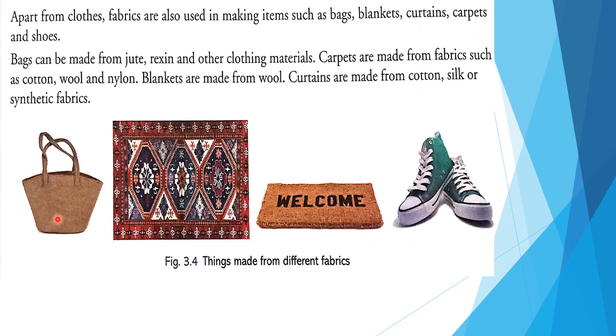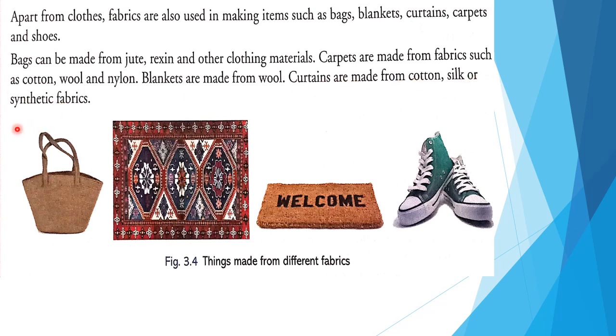Now let's see. Apart from clothes, fabrics are also used in making items such as bags, blankets, carpets, curtains, and shoes. Bags can be made from jute, resins, and other clothing materials. Carpets are made from fabrics such as cotton, wool, and nylon. Blankets are made from wool. Curtains are made from cotton, silk or synthetic fibers.